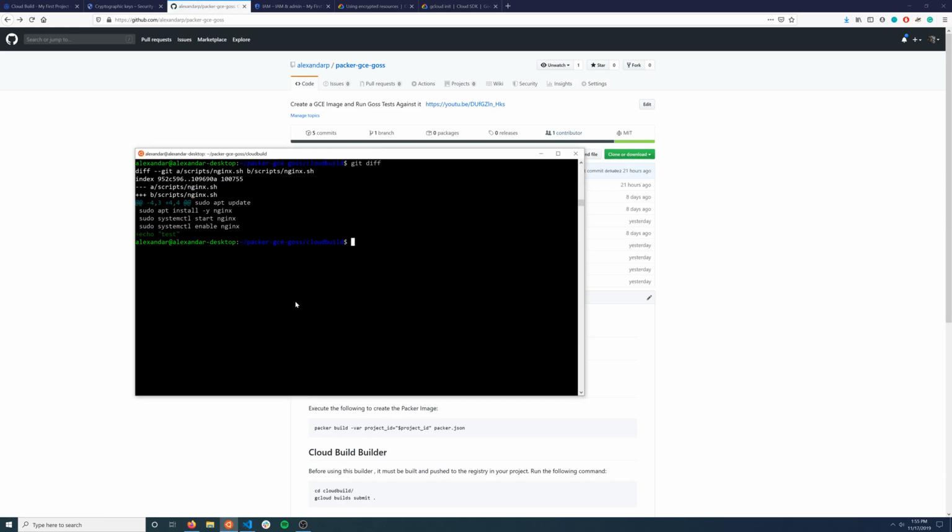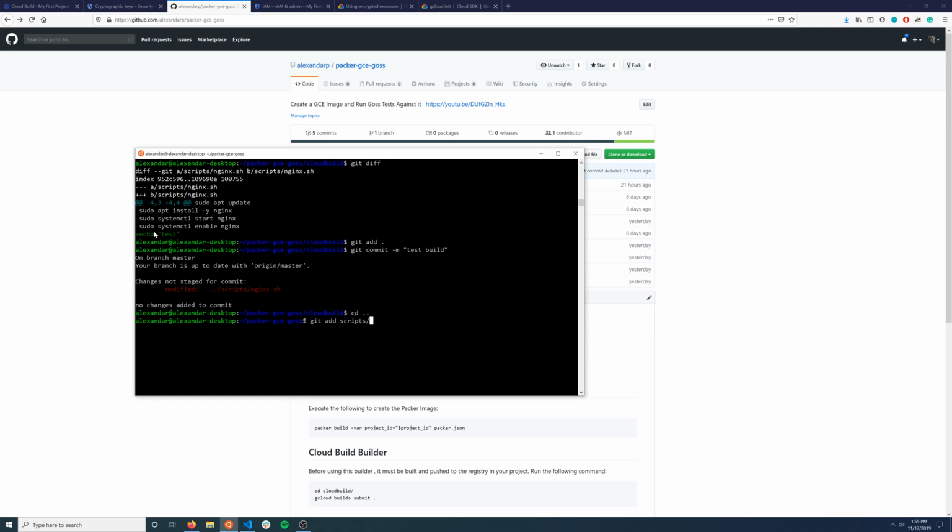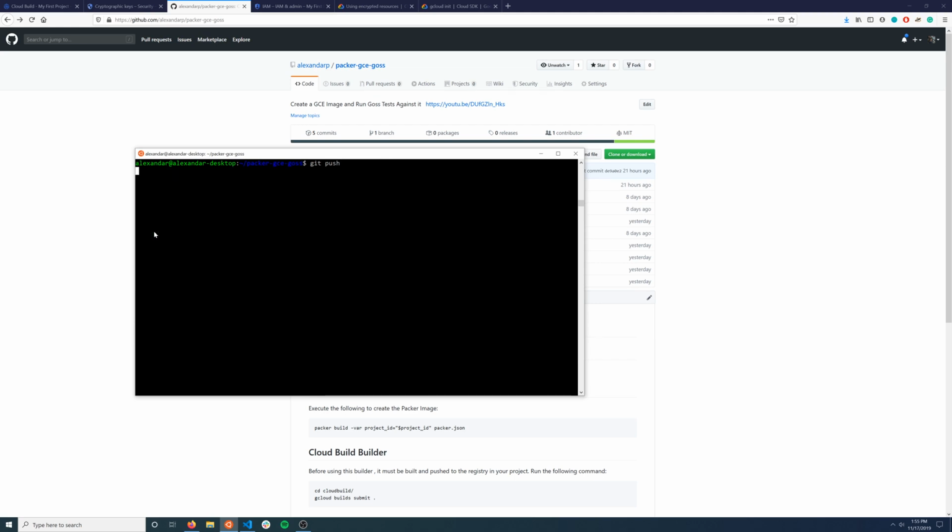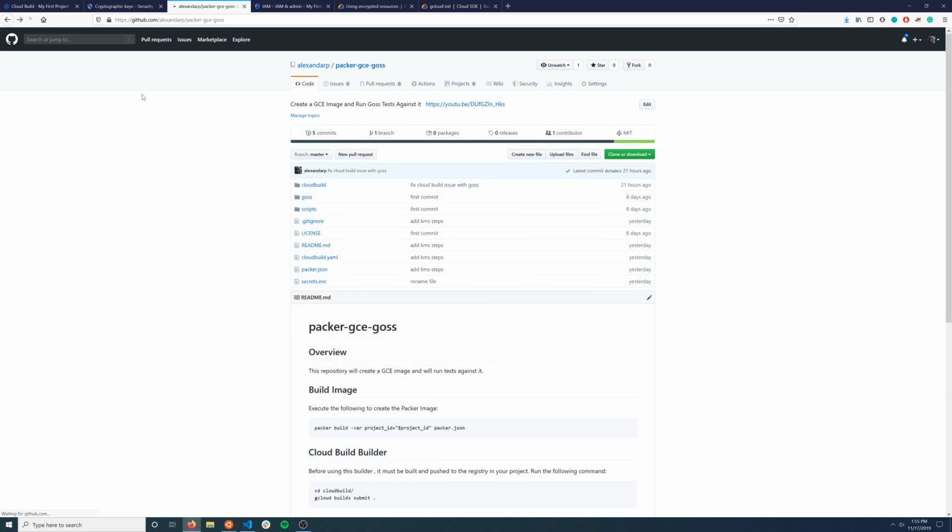So we can do a git diff. You can actually see that I'm echoing test. So we're going to add that. Test build, can't type. Oh, I'm in the wrong directory here. We're going to commit that again, and then we're going to push it. Awesome. So this is now pushed to master, and you can refresh, and you can see that the latest commit